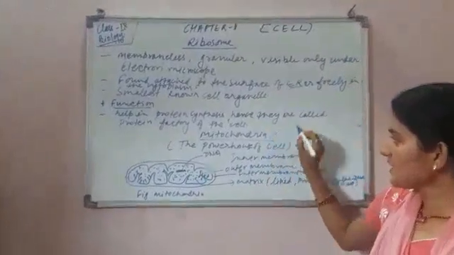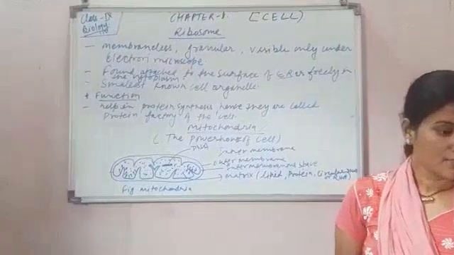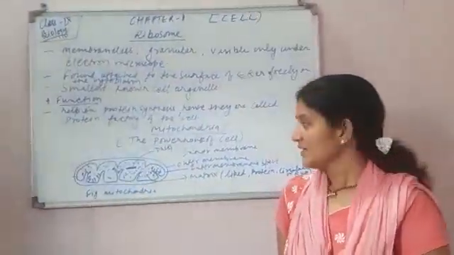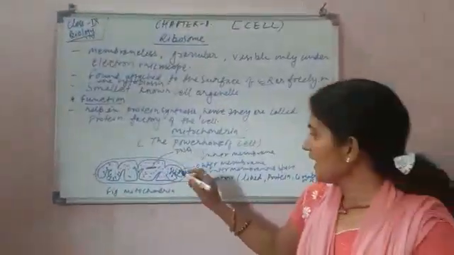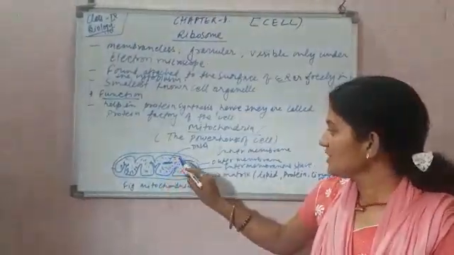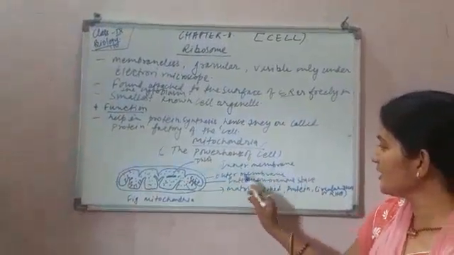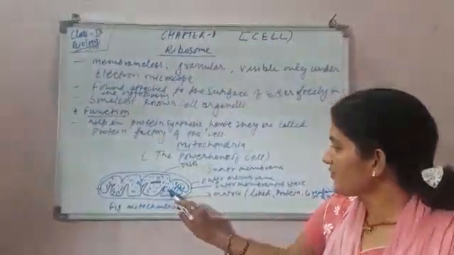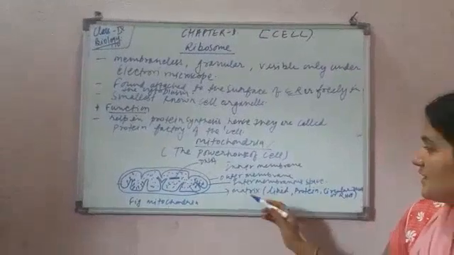Now, the next organelle, mitochondria. Mitochondria, you know, yes, you well know that mitochondria is the powerhouse of the cell. This is the structure of mitochondria, in which you clearly see that this is a double membrane bound organelle, with an outer membrane and an inner membrane, and because of the folding of the inner membrane, formation of cristae takes place.